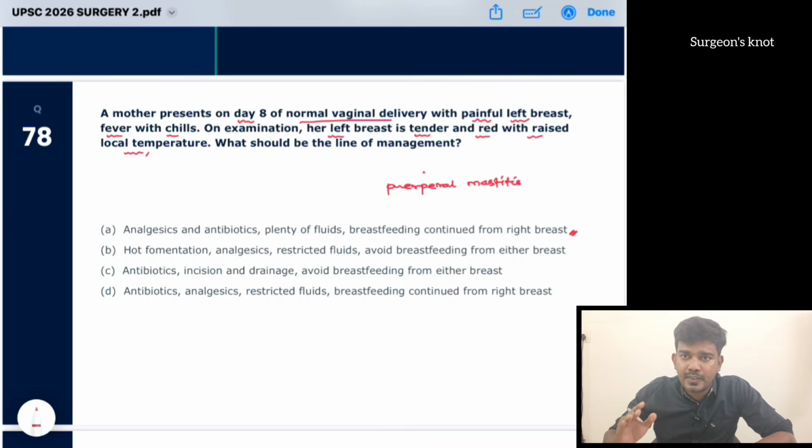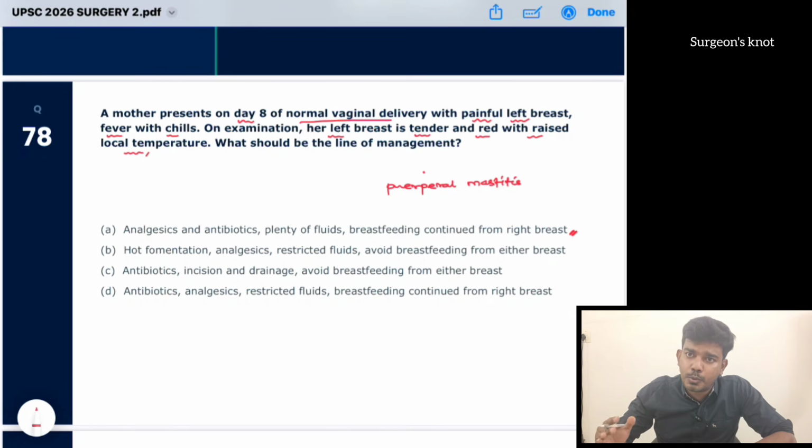Okay, it first develops like a cellulitis. Here it is suggestive of cellulitis. There is no mention of any painful lump or any fluctuant lump, which would be suggestive of abscess. It occurs after development of cellulitis. So here the breast is tender, red, and there is elevated temperature. It is suggestive of the early cellulitis phase of puerperal mastitis. Once in the cellulitis phase, if it is not settling, then it will go for abscess formation.